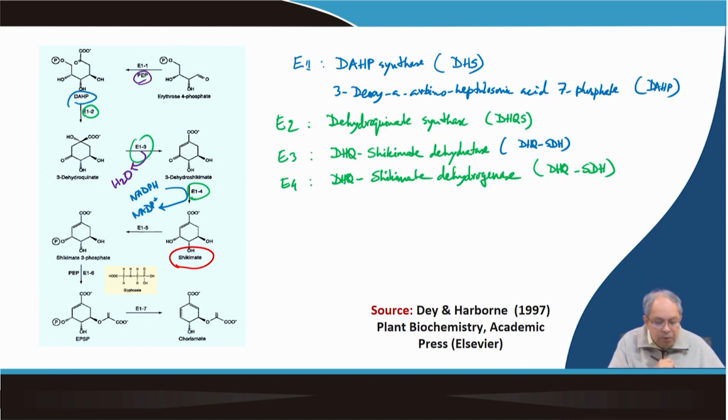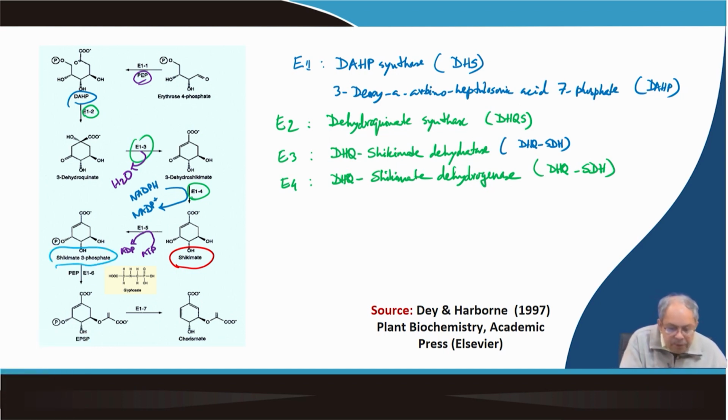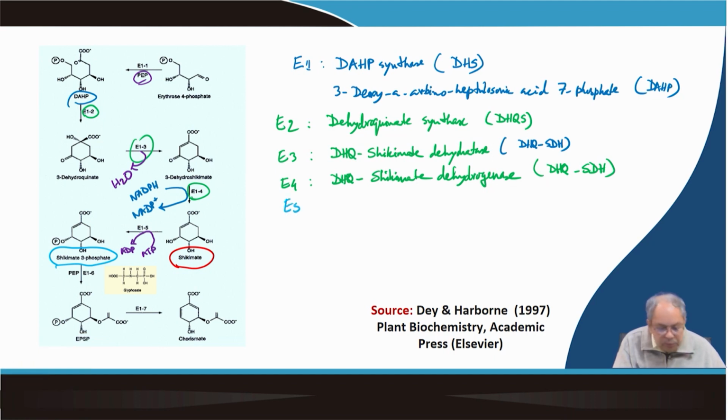Next, shikimate is converted into shikimate 3-phosphate. There is an addition of phosphate, which means ATP is required. ATP liberates ADP, forming shikimate 3-phosphate. The enzyme is shikimate kinase, SK.